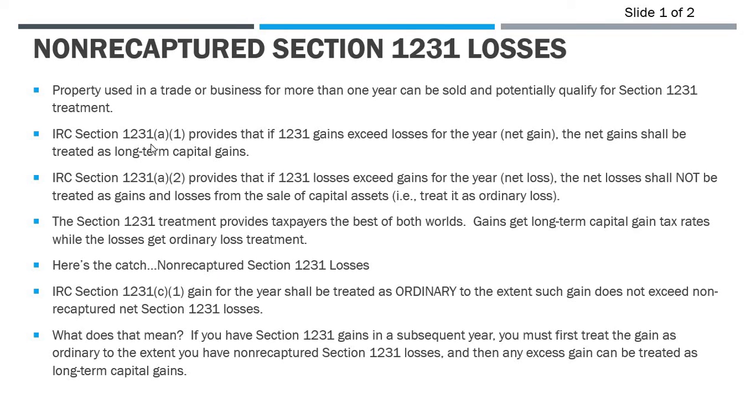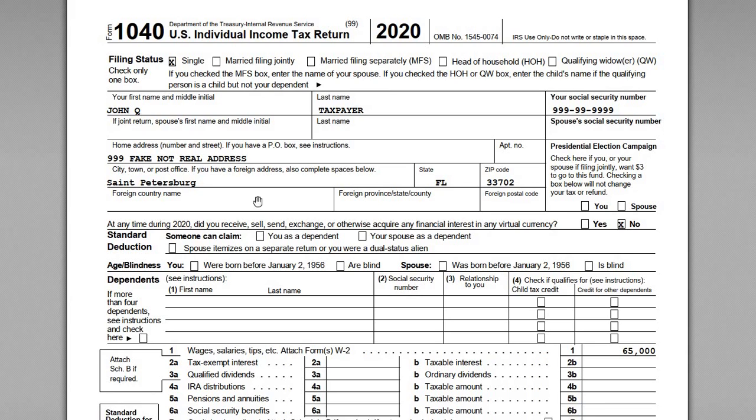Okay, for this video, I want to cover what are non-recaptured Section 1231 losses and how these are reported on your tax return and how it impacts 1231 reporting and gains in subsequent years. So I've got a couple slides in front of us, 2 slides with some information on 1231 gains and losses and the non-recapture piece. And then I've also got some sample tax returns here.